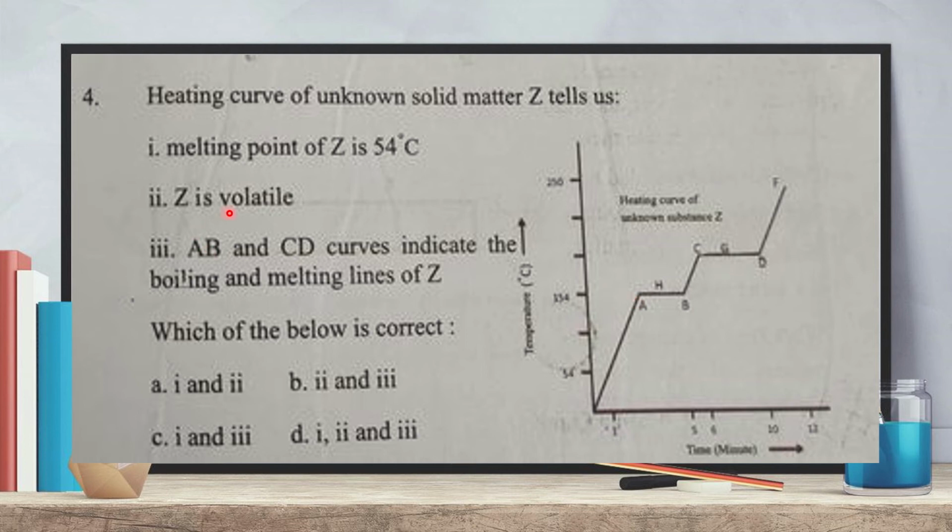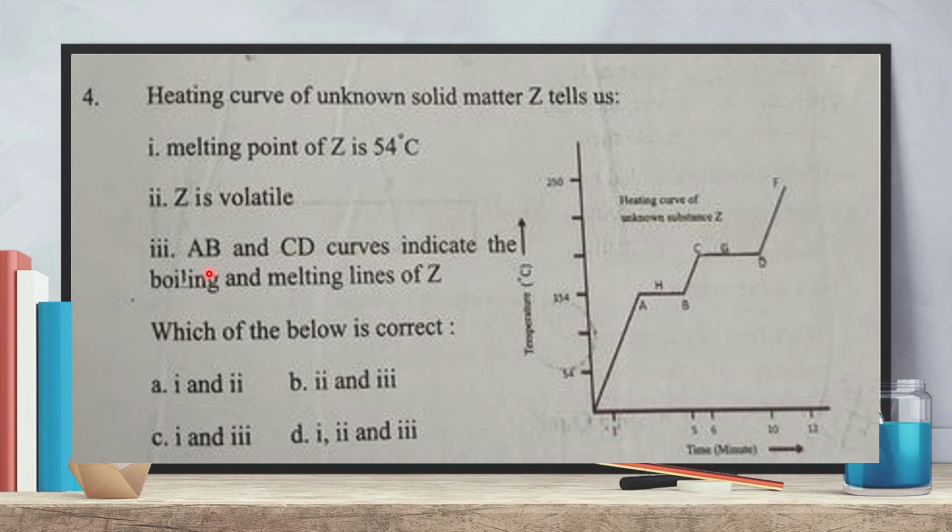Now, Z is volatile. For volatile matter, how many steps are found on its heating curve? Only two steps, because for volatile matter, there is only solid condition and gaseous condition. There is no liquid condition. So this is also not correct. Z is a normal solid matter, not volatile matter.